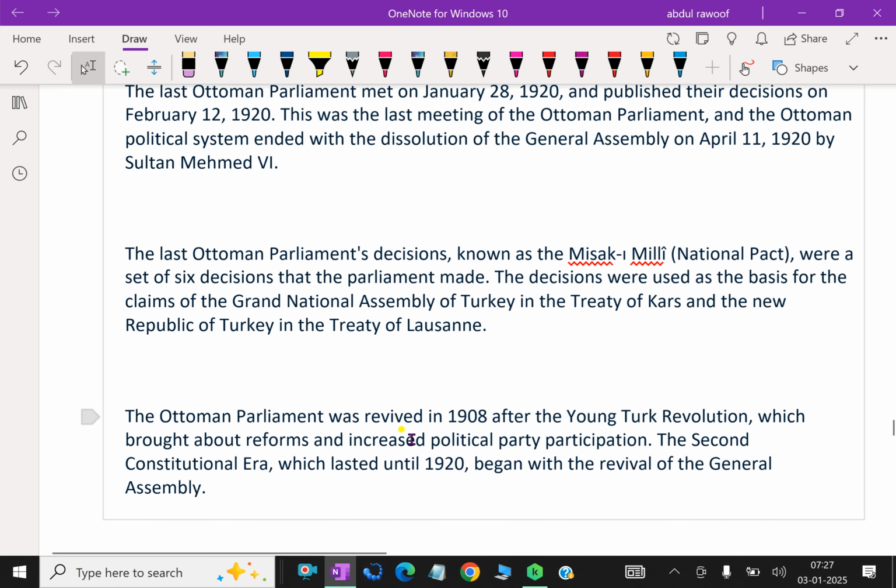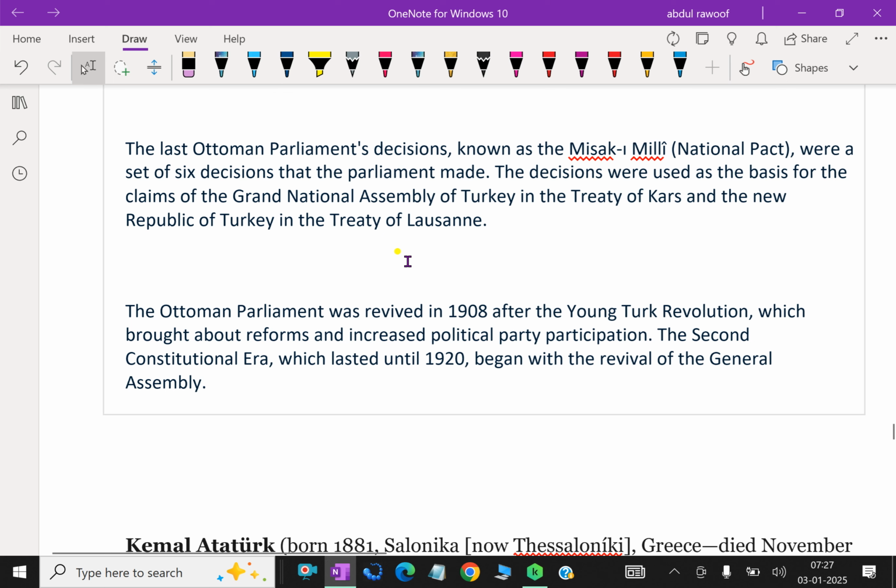The last Ottoman Parliament decisions, known as the Misak-i Milli National Pact, were a set of six decisions that the Parliament made. The decisions were used as the basis for the claims of the Grand National Assembly of Turkey in the Treaty of Kars and of the new Republic of Turkey in the Treaty of Lausanne.